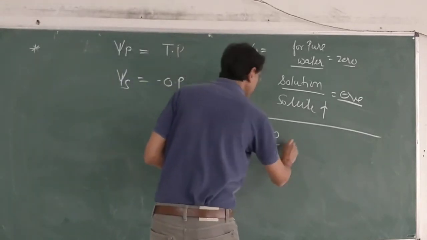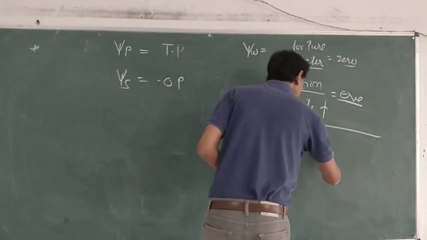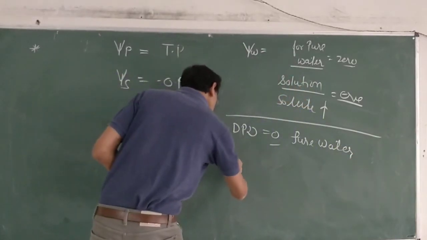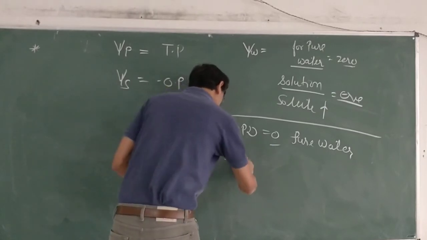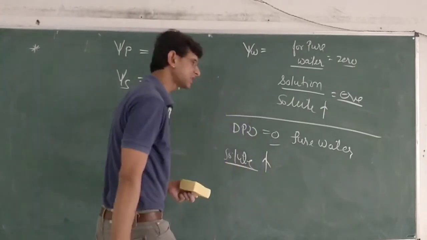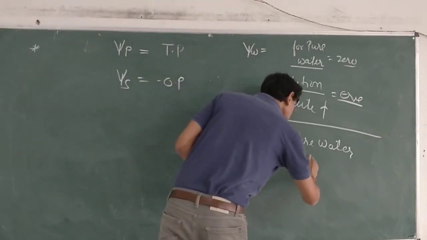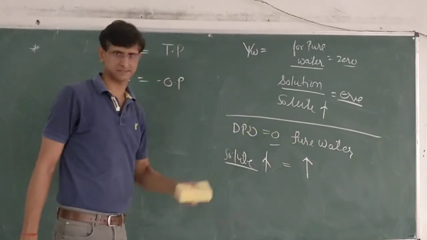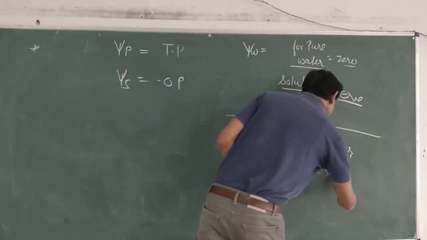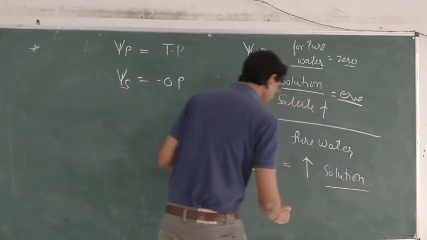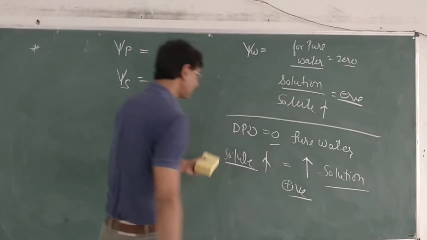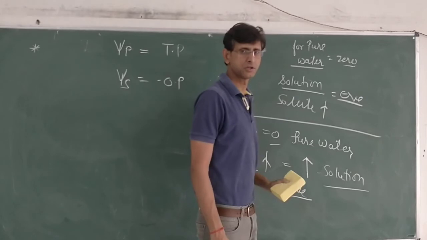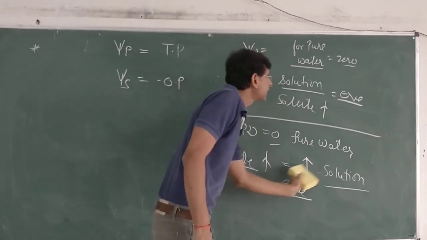DPD is also 0 for pure water. But when we mix solute in it, as solute concentration increases, the DPD increases, the diffusion pressure decreases, and the difference of diffusion pressure increases. So for all solutions, DPD is positive and it increases with the mixing of solute, but water potential decreases with the mixing of solute. So both go in opposite directions.